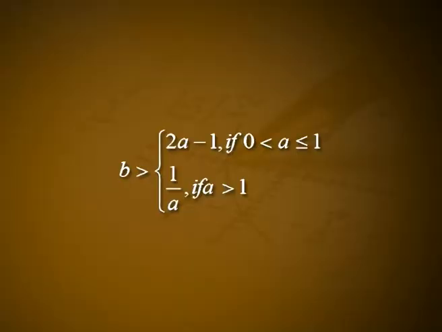That is, a sufficient condition for equation 21 is B greater than 2a minus 1 if 0 less than a less than or equal to 1, and 1 by a if a is greater than 1. And so, for 0 less than a less than half and all d greater than 0, the stability condition in equation 21 is satisfied with any b greater than 0.